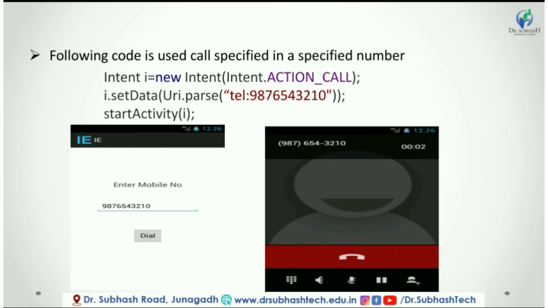The following code is used to call a specified number. This is a simple example of implicit intent. In this application, we get the number from the user, and when the user clicks on dial, then the dial action will be performed on that number.